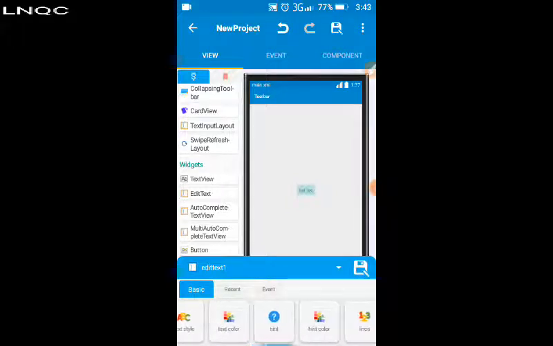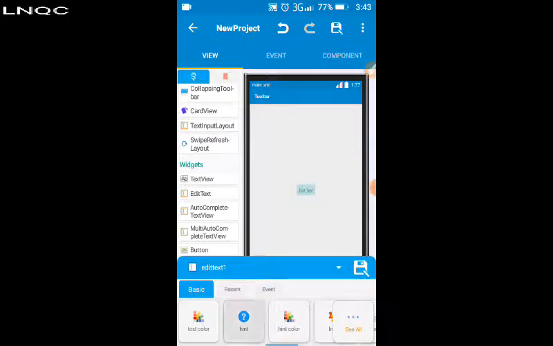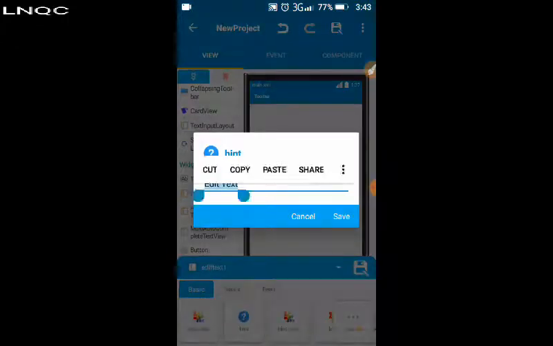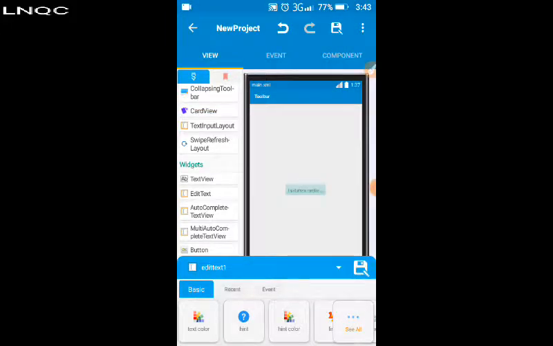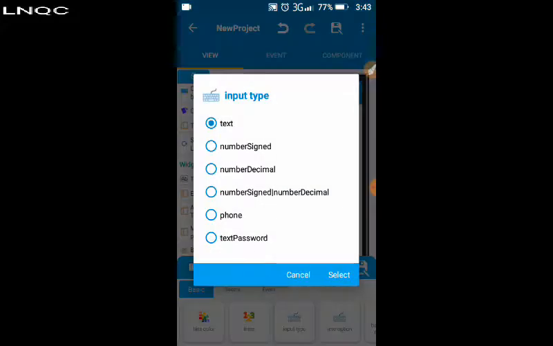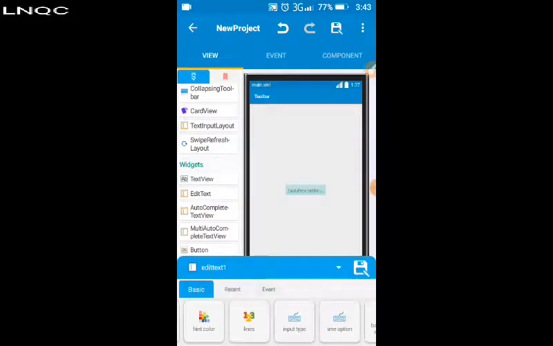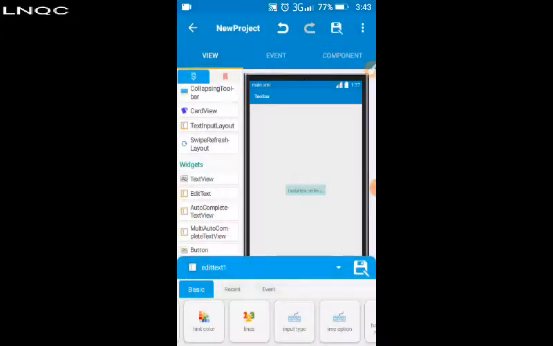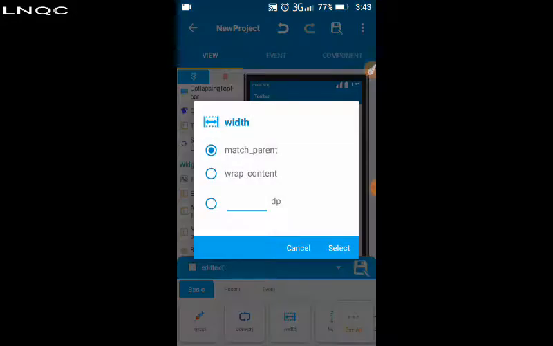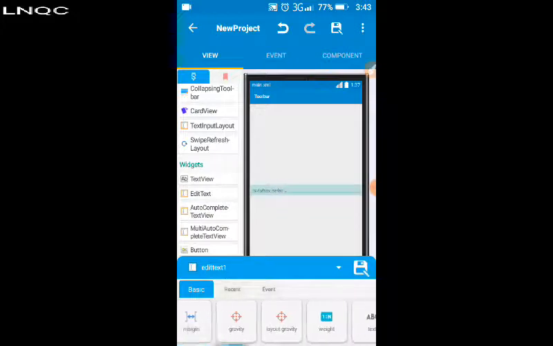Let's set hint to be input phone number. That's it. Input type is supposed to be only phone. Many options. Done. And let's set its y to be what? Match parent. Gravity center.